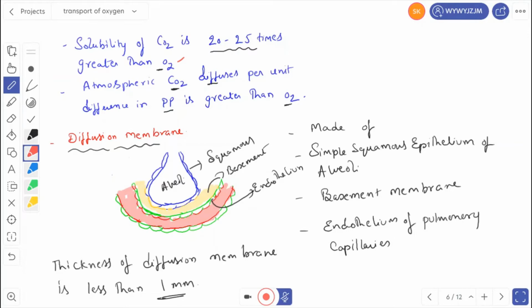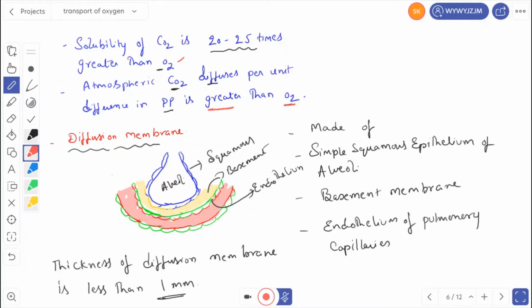If there is even a small, single-unit pressure difference, carbon dioxide diffuses faster when compared to oxygen. Carbon dioxide diffusion per unit difference in partial pressure is greater than that of oxygen.